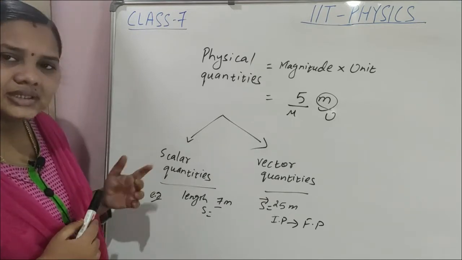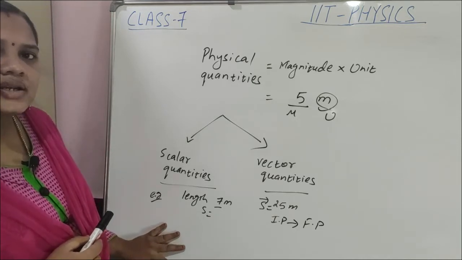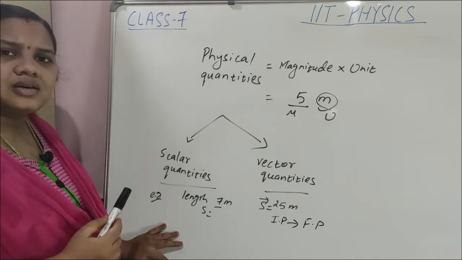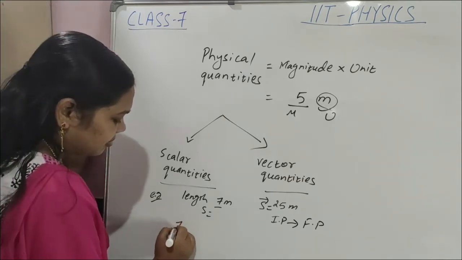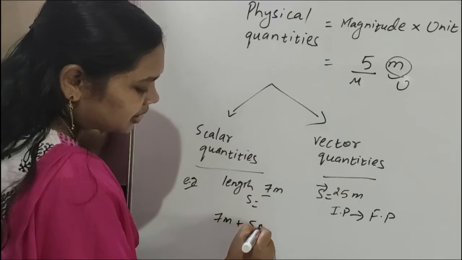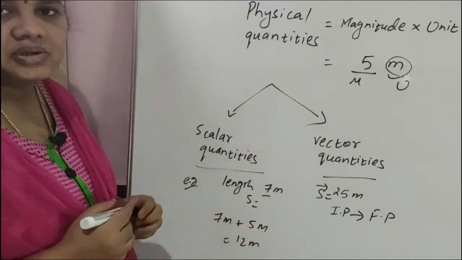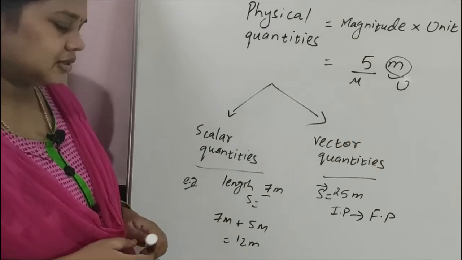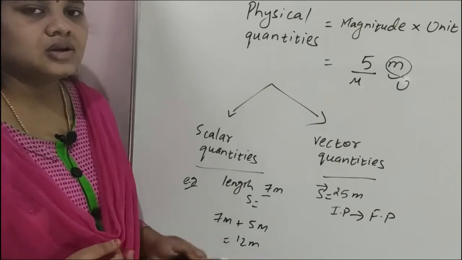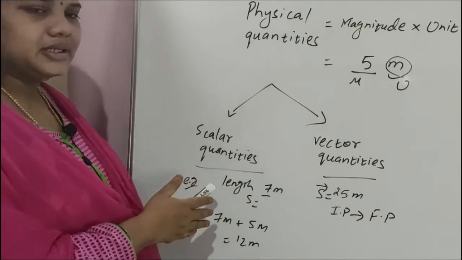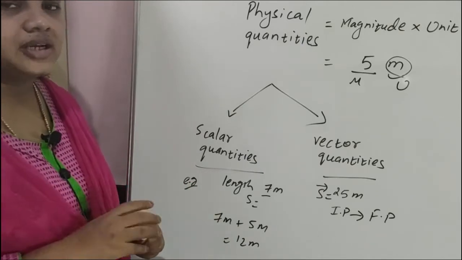When we add scalar quantities, they obey the simple rules of algebra. Example, 7 meter plus 5 meter, how much? 12 meter. Length plus length is also length.